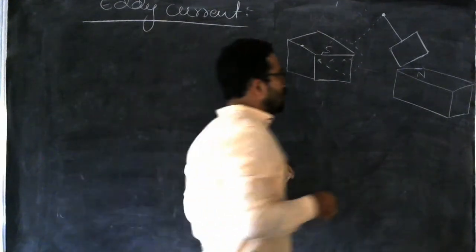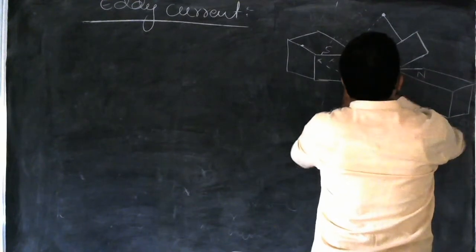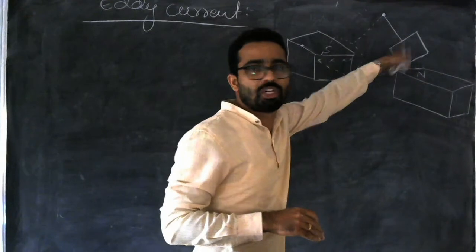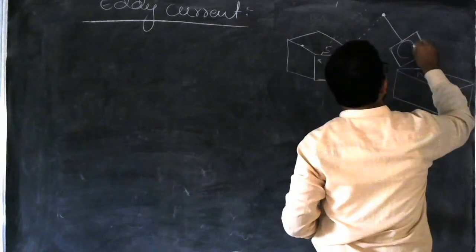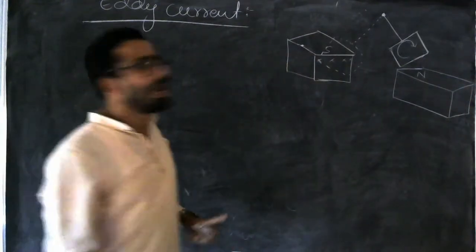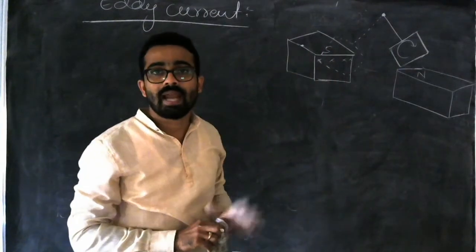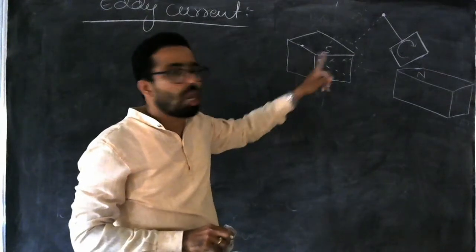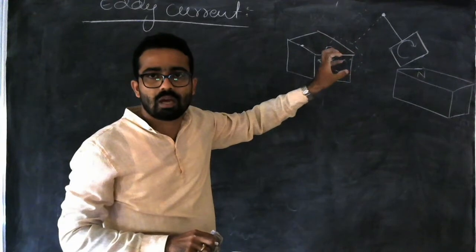See, when it was taken to this position, the current was flowing in the anti-clockwise direction. If the current is flowing in the anti-clockwise direction, that indicates the magnetic moment has a north pole over there. We have already discussed this concept.